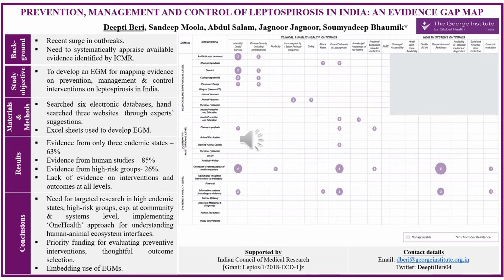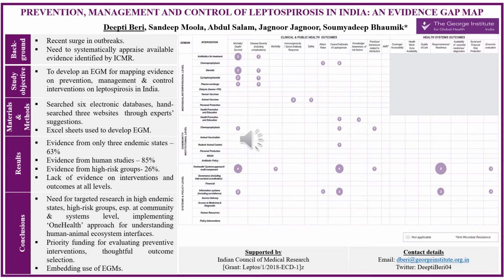We classified outcomes as clinical and public health outcomes and as health system outcomes, as you can see on top of the map. We used bubbles and placed them in relevant cells to depict existing evidence with empty cells demonstrating evidence gaps. Also to clarify here is that since many studies included more than one intervention and looked at more than one outcome, we classified studies under multiple cells as was relevant.